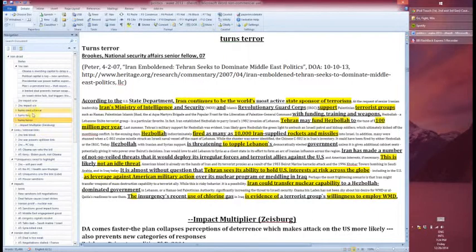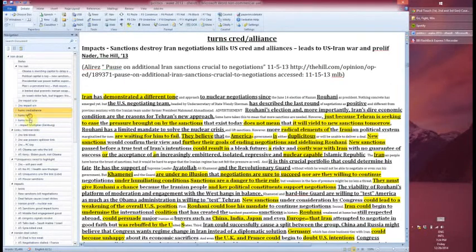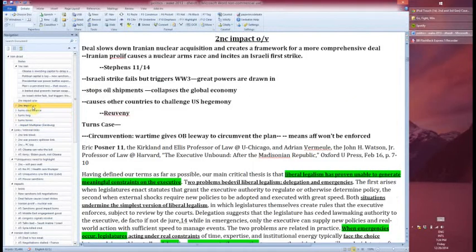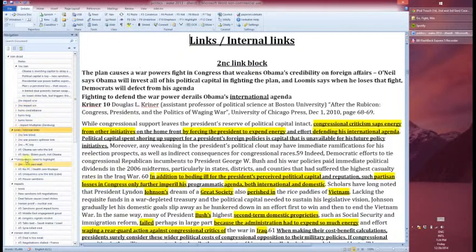So now we see first my overview, then we have turns case, because obviously if you were doing this in the 2NC, or you can just substitute 2NC for 1NR if you're going to be extending politics in the 1NR, the very top of when you're extending politics is going to be the impact overview, then turns case, and then you're going to do your line by line in the order of the 2AC. So that's why I always put this at the top, and then the rest of this is organized like this, right?